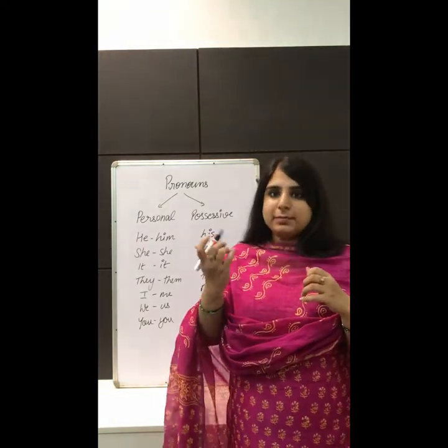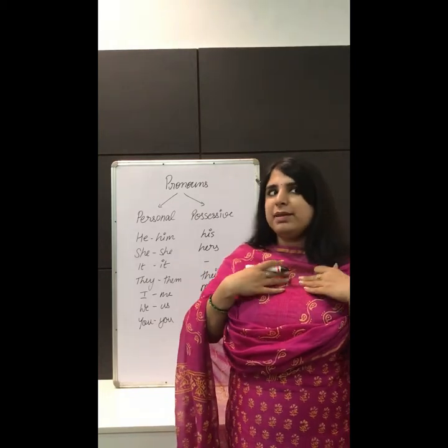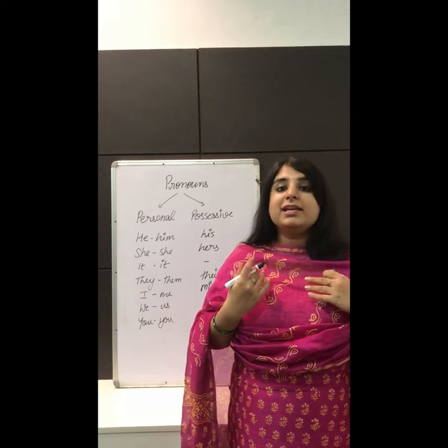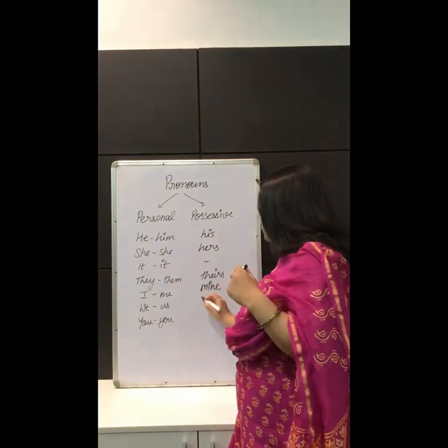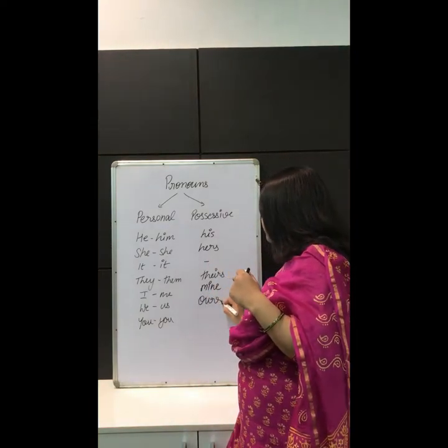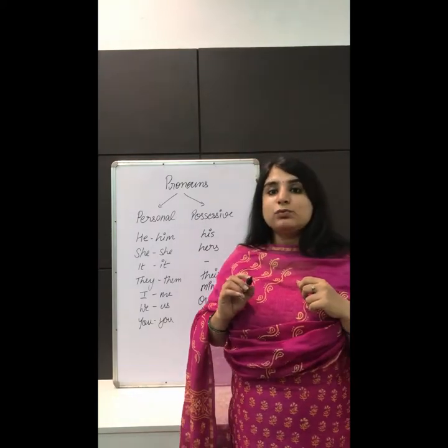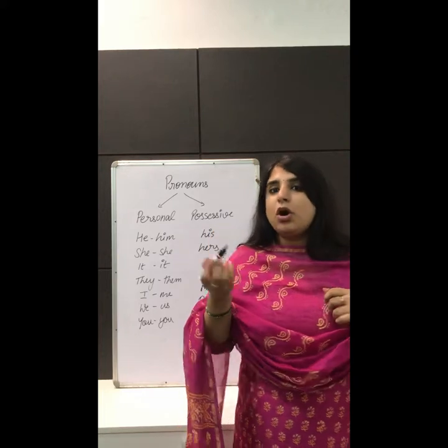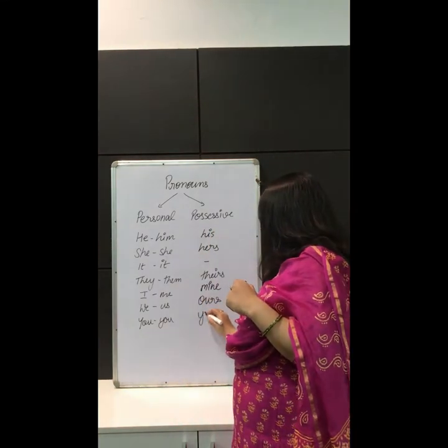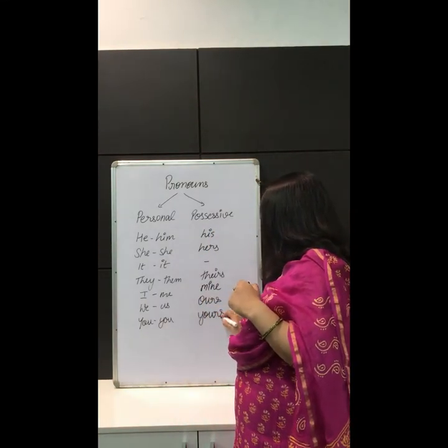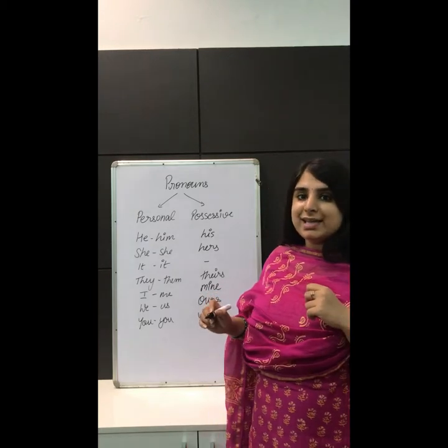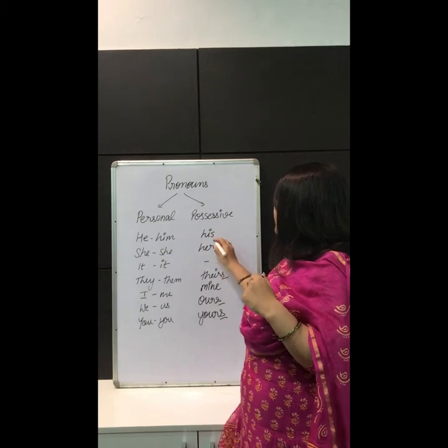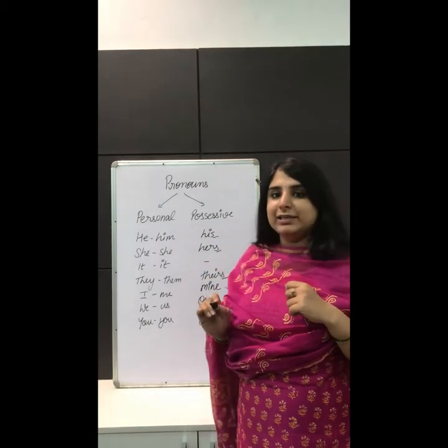Then if the marker belongs to me and maybe my brother together, then we will say that it is ours. So ours is a possessive pronoun. And the last one, if this marker belongs to you, I'll say that this is yours. So the point to be noted here is that all the possessive pronouns end with an s except for mine.